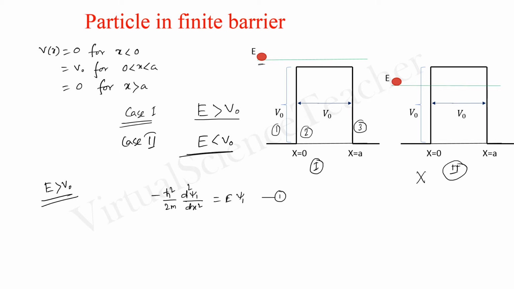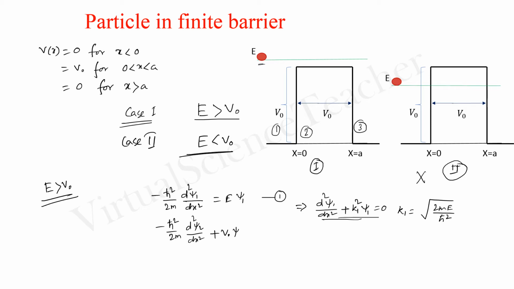That means we can write this equation as d2 psi by dx square plus k1 square psi equals 0, where k1 is the square root of 2mE by h cut square. This is for region 1. And for region 2, we get minus h cut square by 2m d2 psi by dx2 plus V0 psi 2 equals E psi 2.